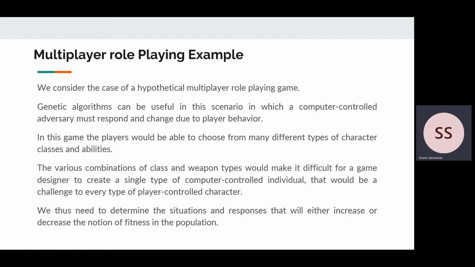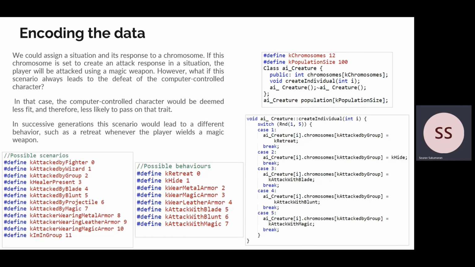For example, one possible situation would be when the player attacks a computer controlled character with a magic weapon. We can create several possible responses to this player action. The character would attack back the player in response, or can attempt to flee, or can attempt to hide, etc. So we would assign each situation and its response to a chromosome. And if this chromosome is set to create an attack response, the player will be attacked using the magic weapon.